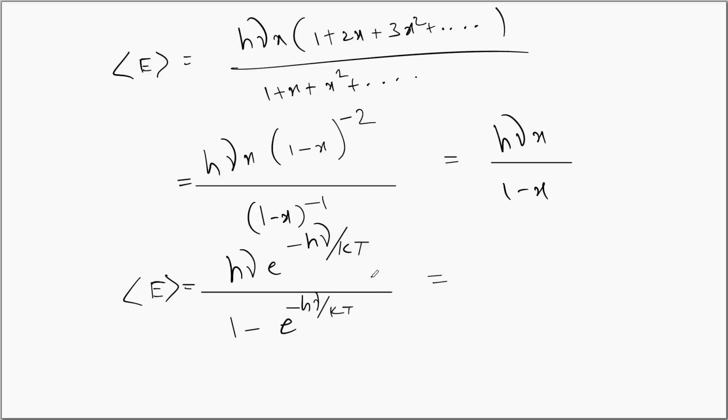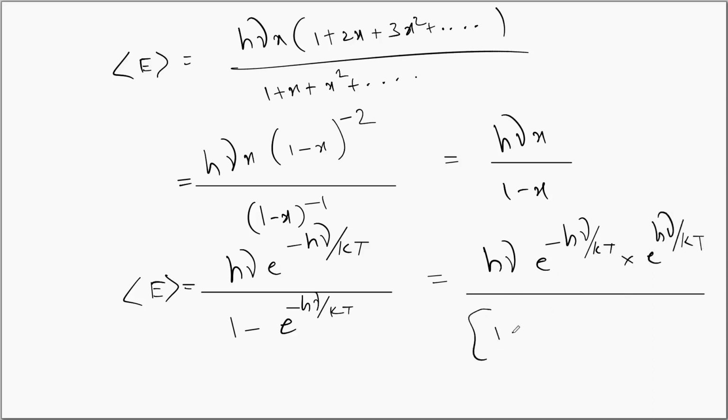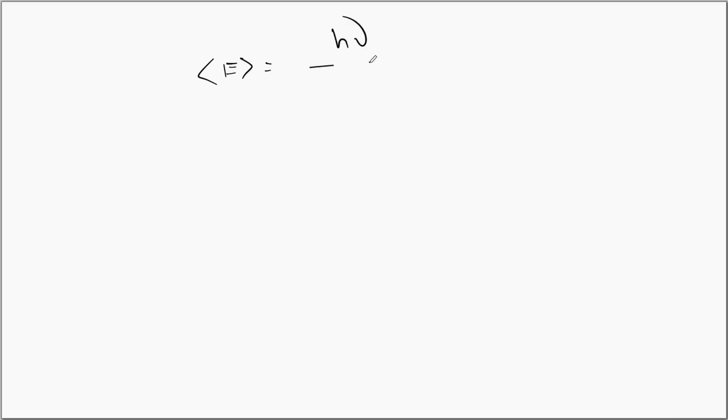This can be rewritten by multiplying numerator and denominator with exponential h nu by kT. We can write this as h nu into exponential minus h nu by kT into exponential h nu by kT divided by 1 minus exponential minus h nu by kT into exponential h nu by kT. This gives us the average energy as h nu by exponential h nu upon kT minus 1. Say this is A.